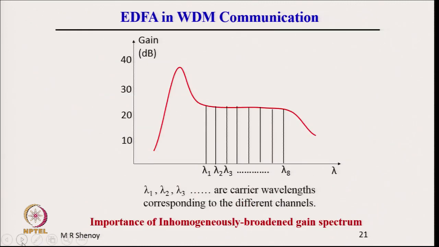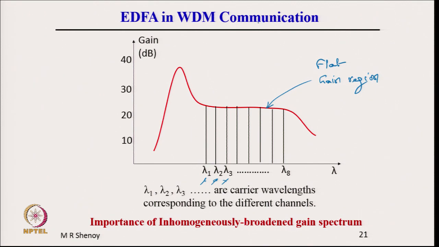And the erbium doped fiber amplifier has this flat region where the gain is flat. This is the flat gain region. If you include the amplifier with these multiple wavelengths, then all the wavelengths can be amplified simultaneously.